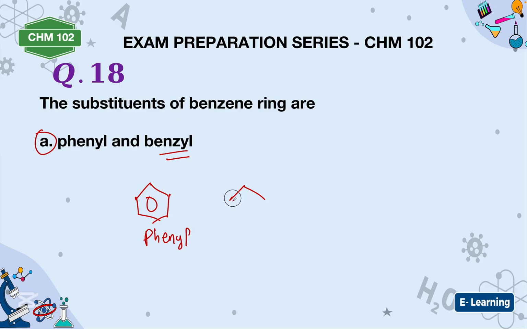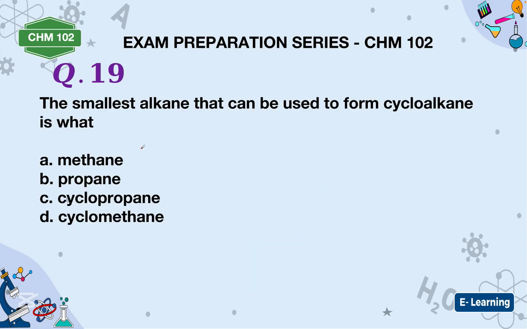Then if you have this ring attached to CH2 like this, then attached to something, this is a benzyl ring. All right, take note of that. The smallest alkane that can be used to form a cycloalkane is cyclopropane.